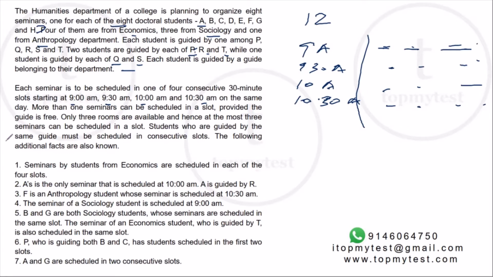Students who are guided by the same guide must be scheduled in consecutive slots. Okay, so since P guides two people, the slots of P should be consecutive. So it can be 9, 9:30, or 9:30, 10, or 10, 10:30. Right? It cannot be 9 and 10. Right? It cannot have a gap.